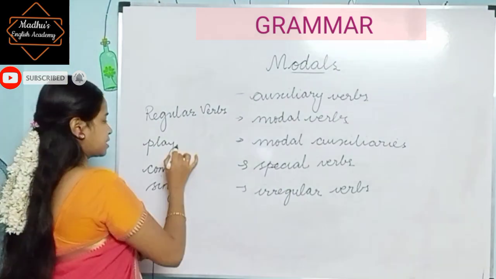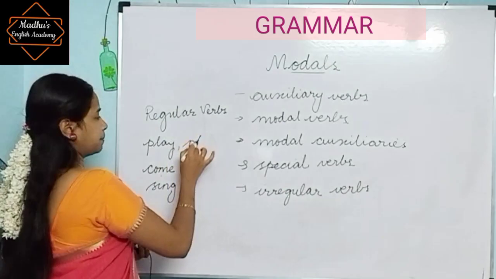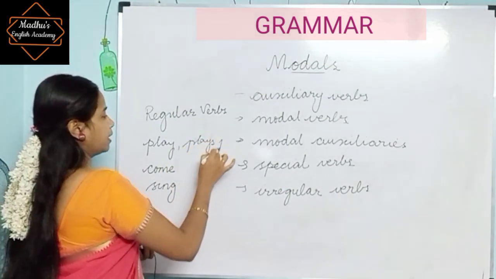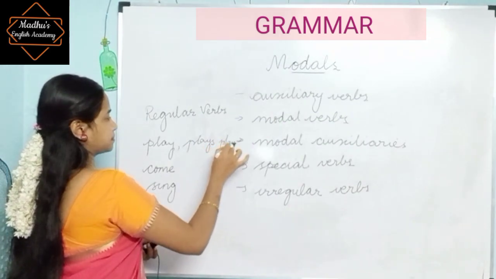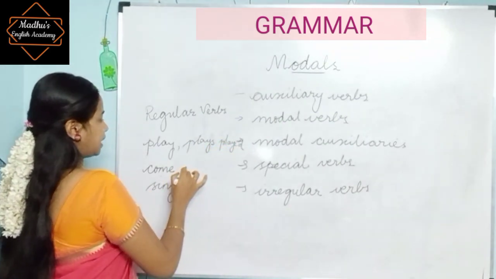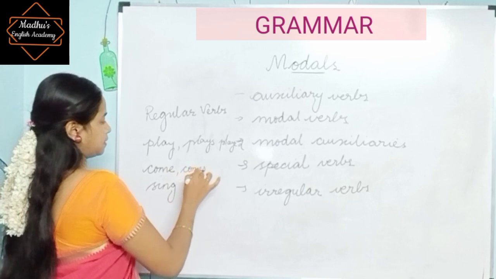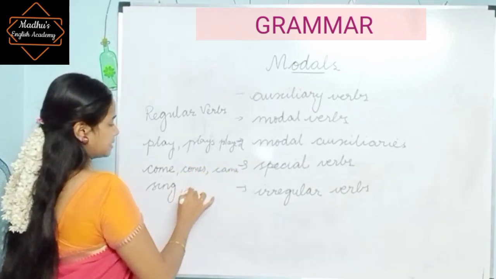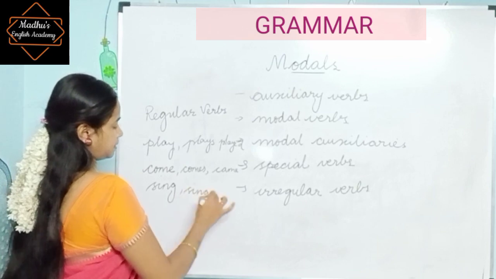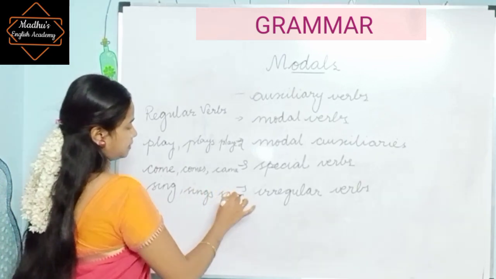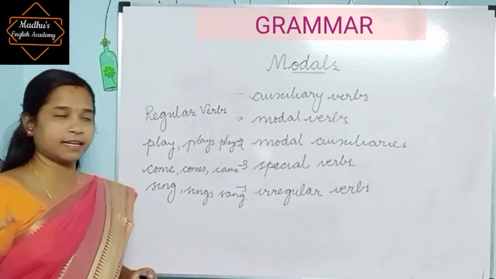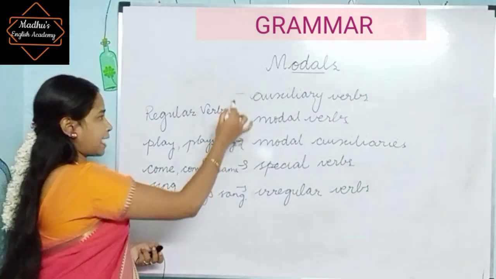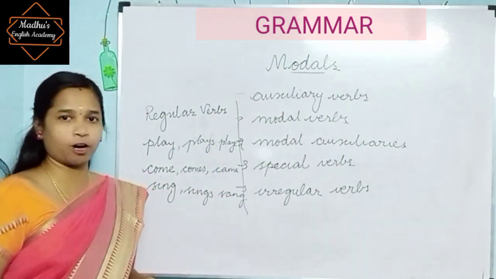We can change the form like plays or played. Comes, came. Sings, sang, sung, etc. So, regular verbs can change their forms.